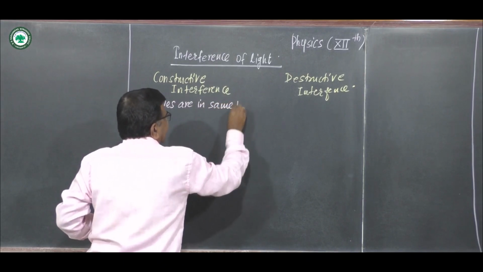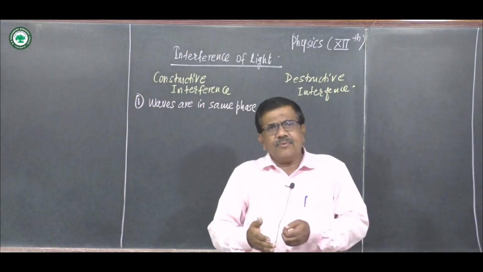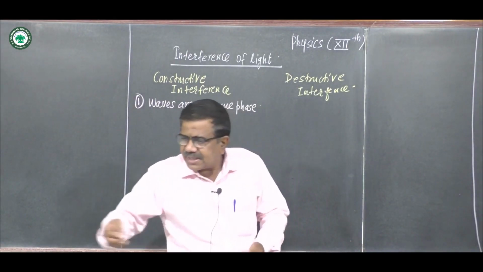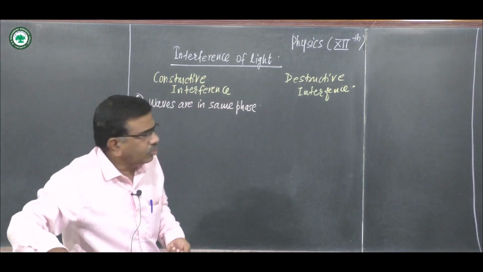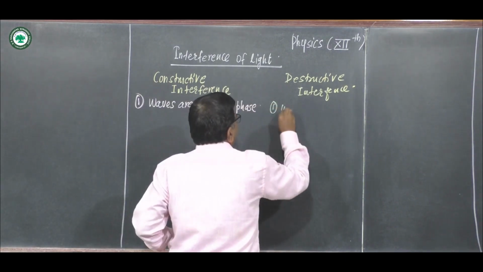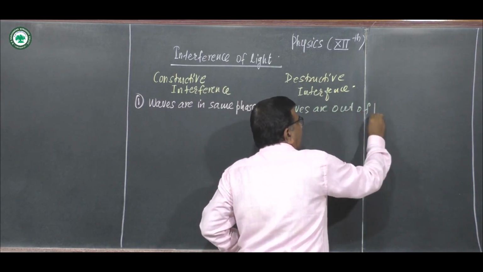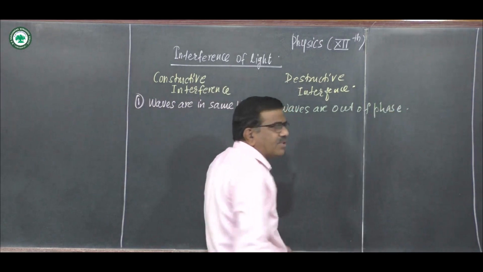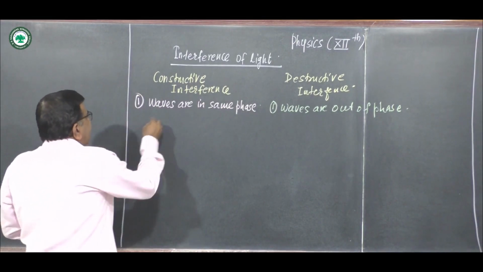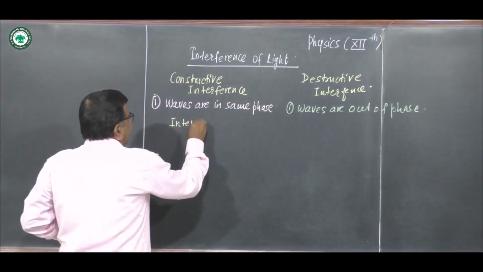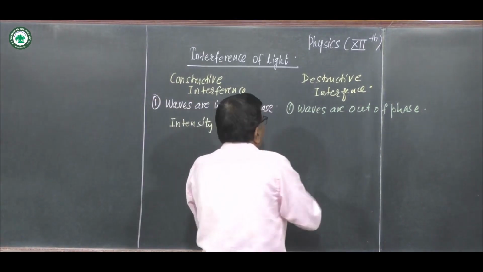Same phase: the crest of one wave coincides with the crest of the other, or the trough of one wave coincides with the trough of the other. Waves are in the same phase. In destructive interference, the waves are out of phase. The crest of one wave coincides with the trough of the other. Here displacement is maximum, hence intensity is maximum. Here intensity of the wave is minimum.